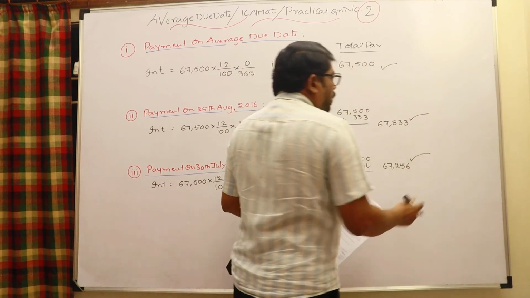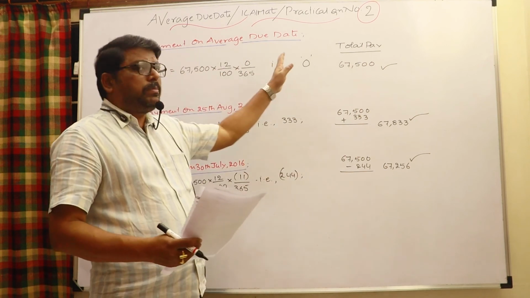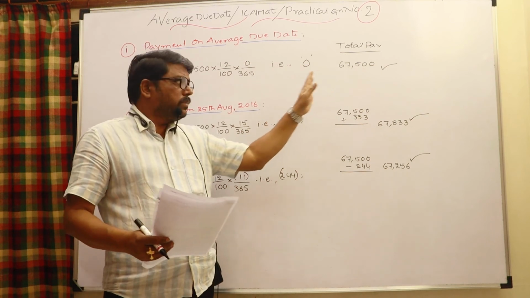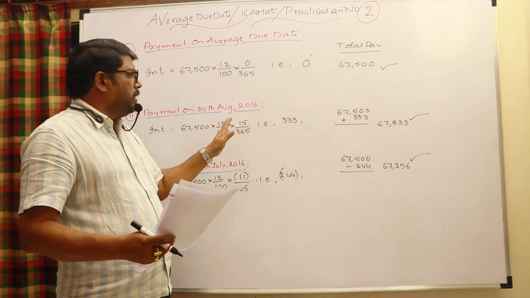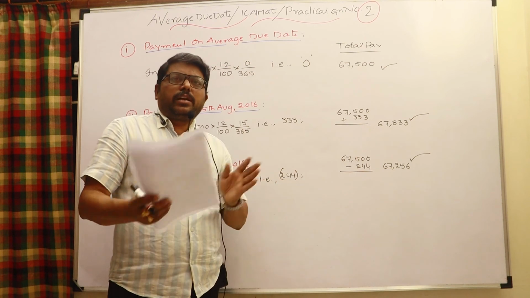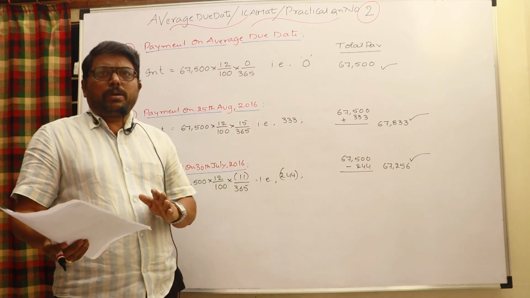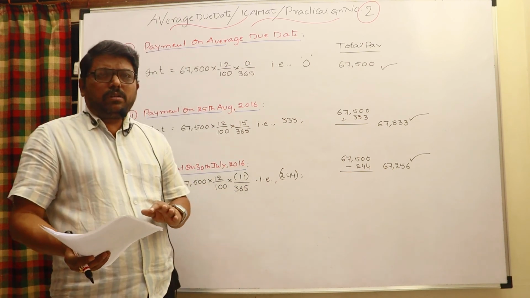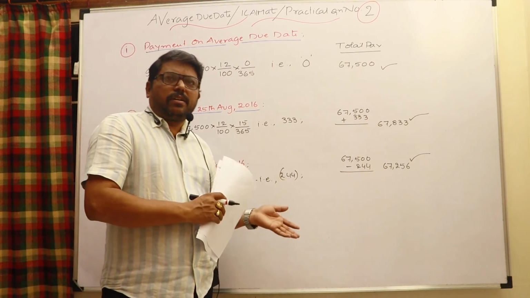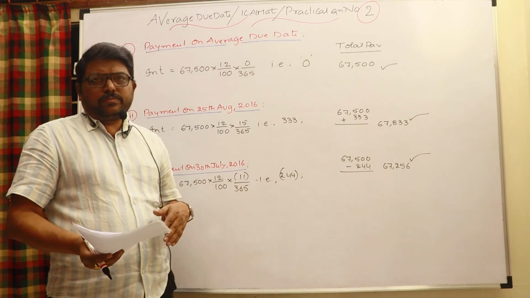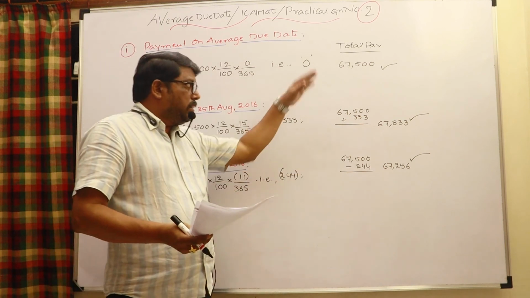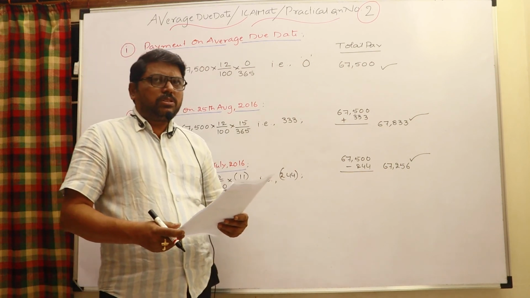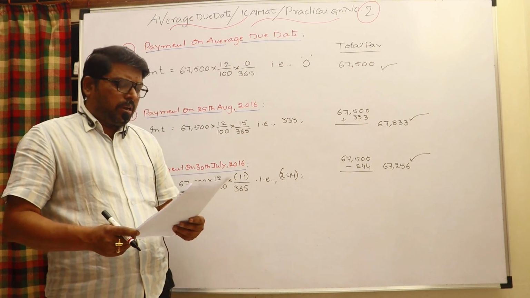By this we understand that if the payment is done on the average due date, there will not be any loss of interest to any party. Secondly, if some delay takes place from the average due date to the actual payment date, interest should be charged and paid along with principal. If the payment is done earlier than the average due date, interest should be saved. This kind of sum has also been given quite a number of times in previous examinations.